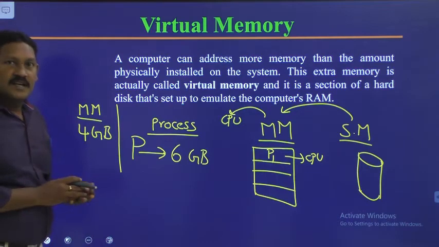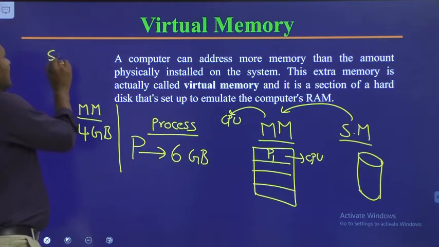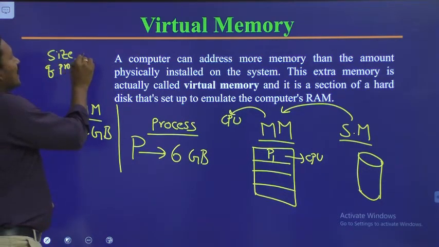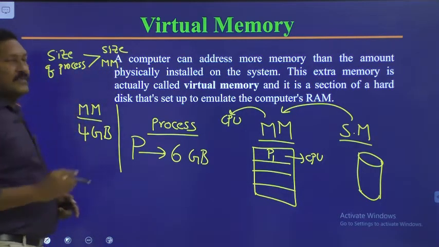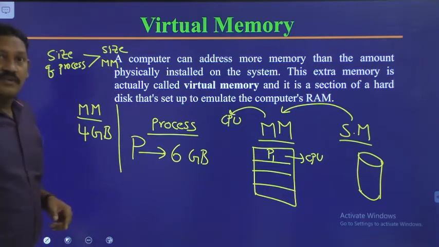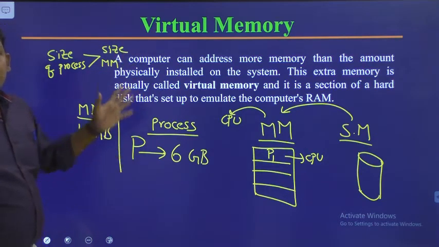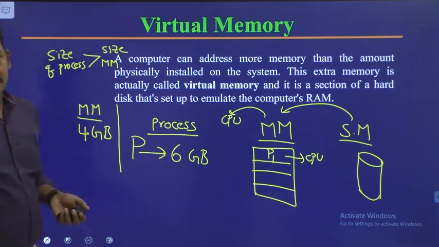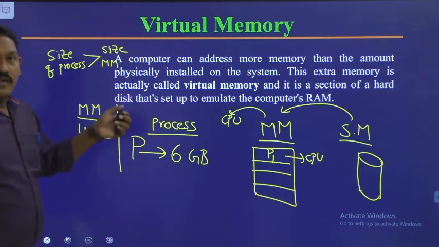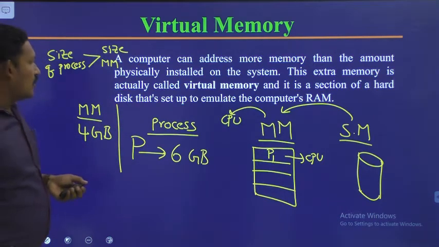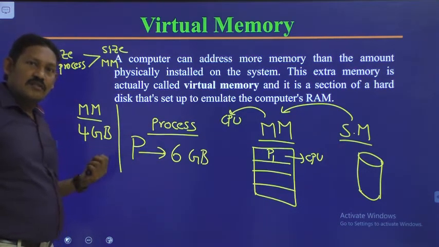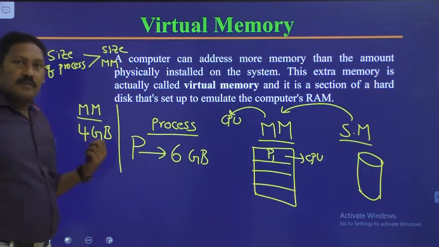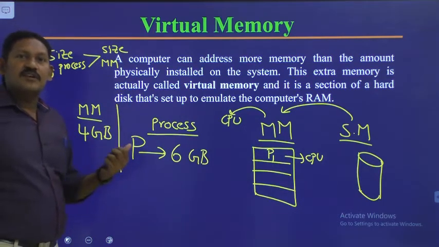So here the problem is the size of the process to be executed is greater than the size of main memory. In this situation we will use the virtual memory technique. Hope you have understood. So this virtual memory technique is useful in a situation where the size of the process to be executed is larger than the size of the main memory or physical memory.